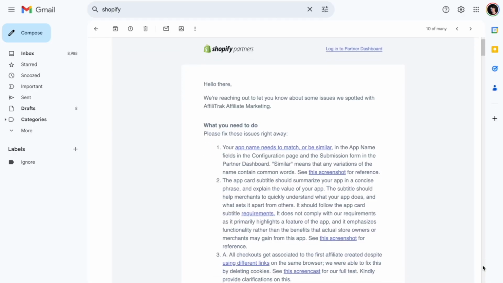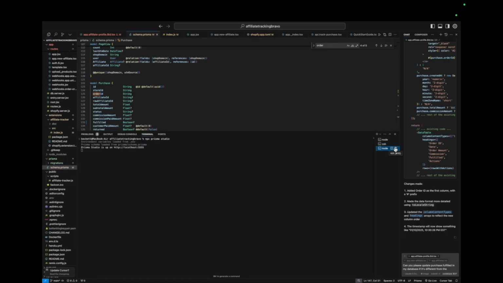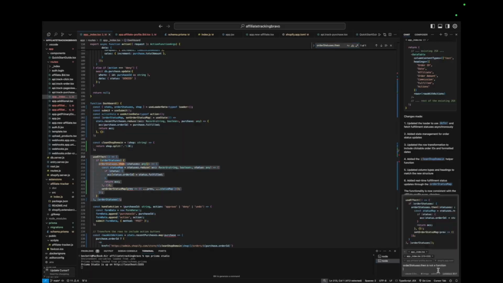Okay, I just got the review feedback, and it looks like there were a few bugs, but nothing too major. And also, about 2 days after I submitted the app, a Shopify employee responded to my question with the exact syntax that I needed to use, and so I implemented it and it worked first try, so that was so helpful.